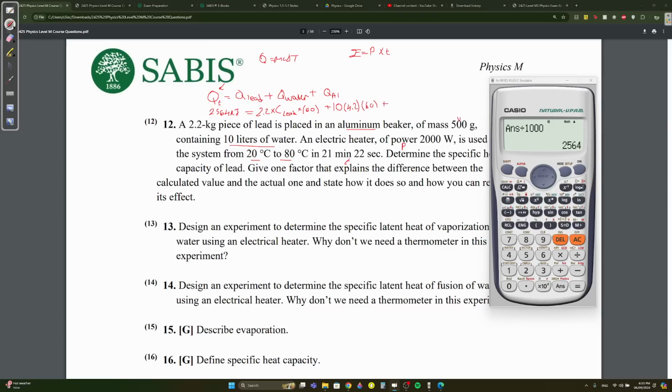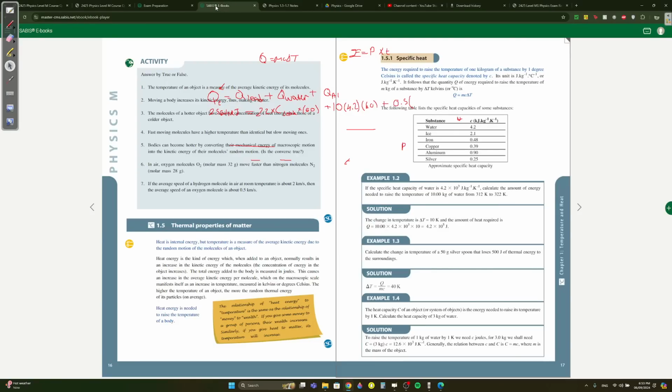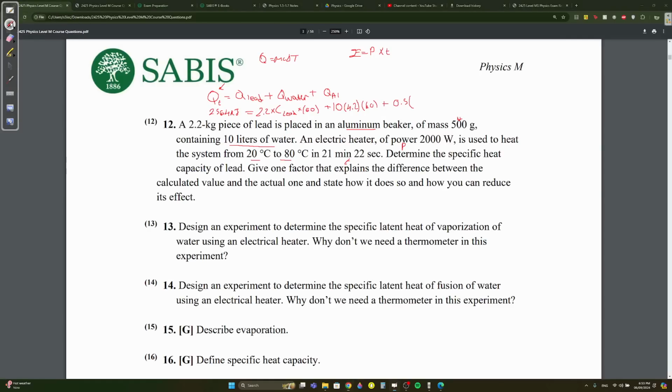Q of Al, the mass is 500 grams, so 0.5 kilograms. The C of aluminum is 0.39, right? No, 0.9. Yeah, 0.9. Okay. Times delta T, which is 60. Okay, let's simplify this a bit. It's a bit crowded. 2.2 times 60 is 132, I think.